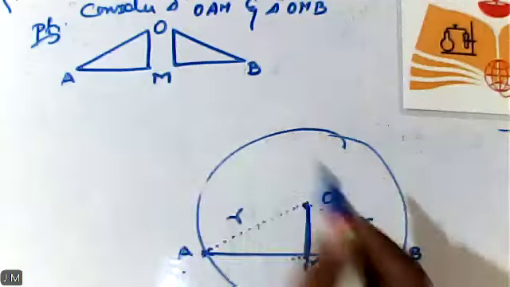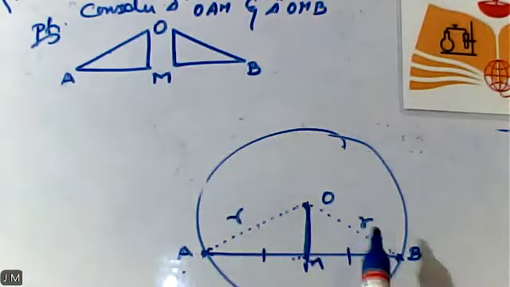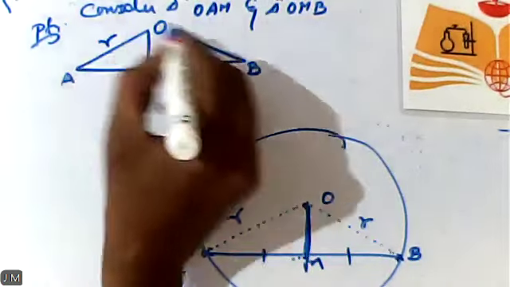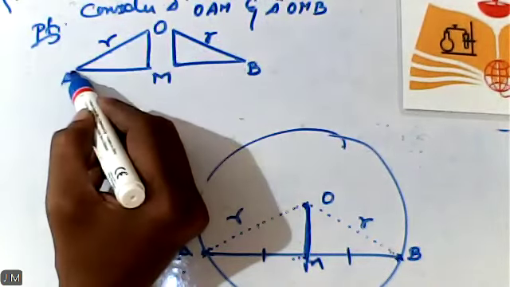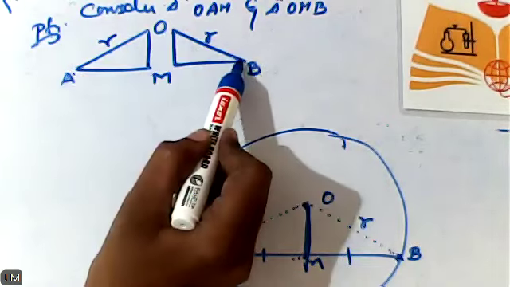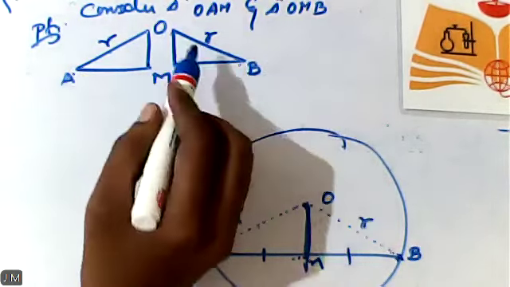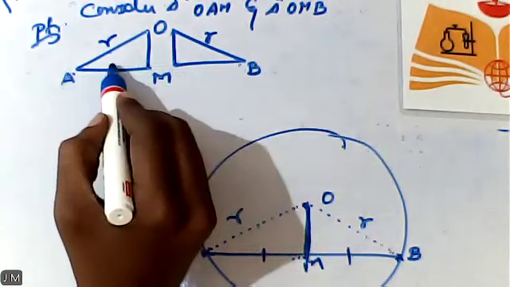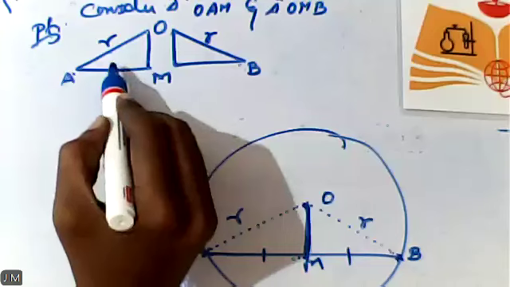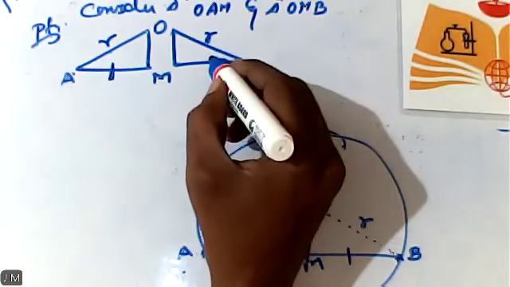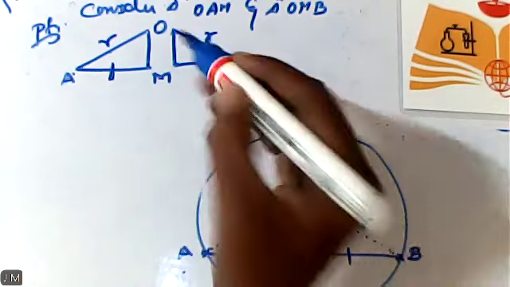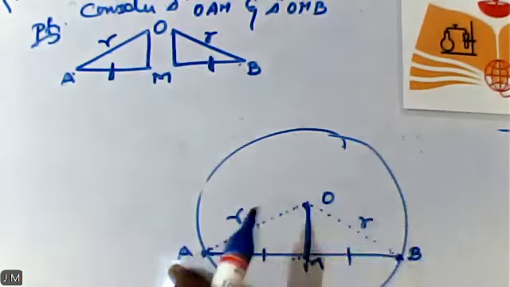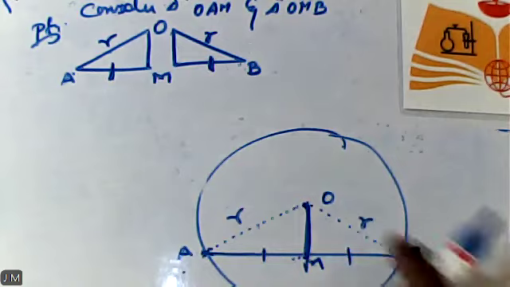Okay, ma'am? So as per the given data, we are supposed to list out the diagram's names. So OA is nothing but radius, as well as OB also is considered as a radius. Already in the given data, M acts as the midpoint of this chord. So I can say the length of AM must be equivalent to the length of MB. Okay, ma'am. So quickly, can you list out the data? What way can we do the comparison of these two triangles, triangle OAM and triangle OMB?